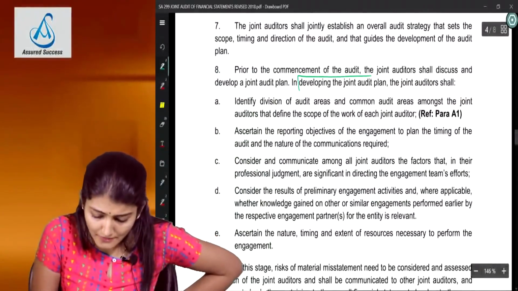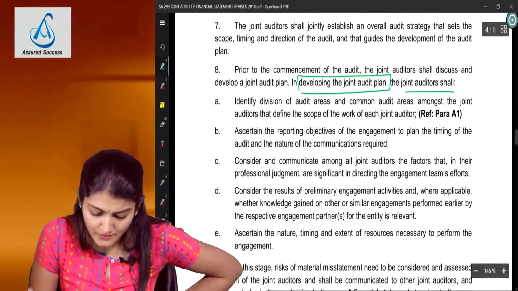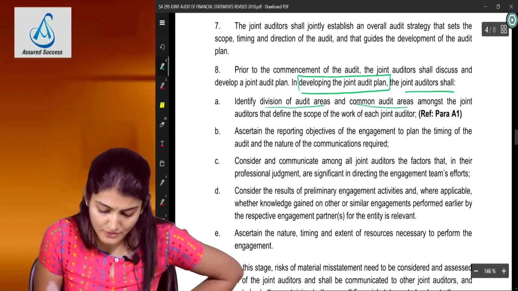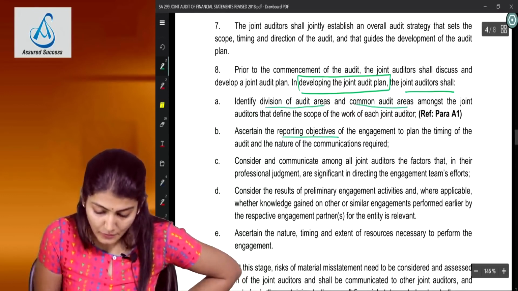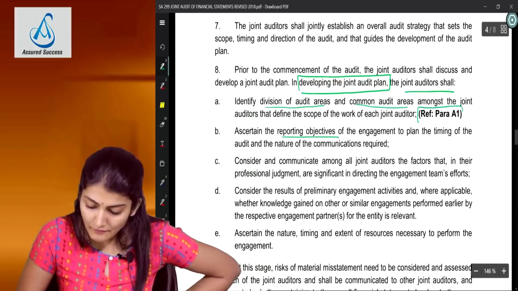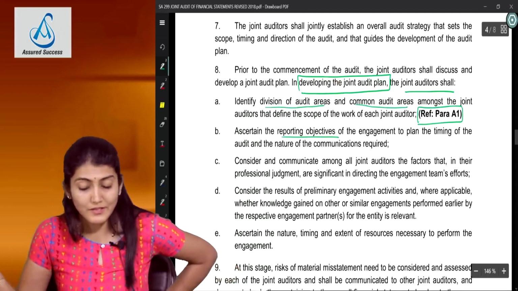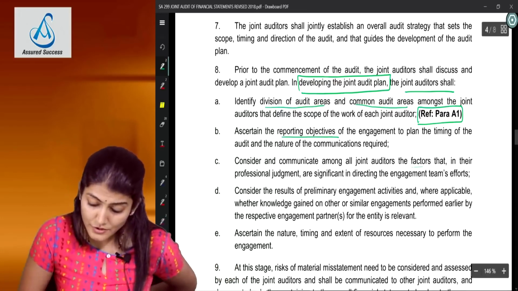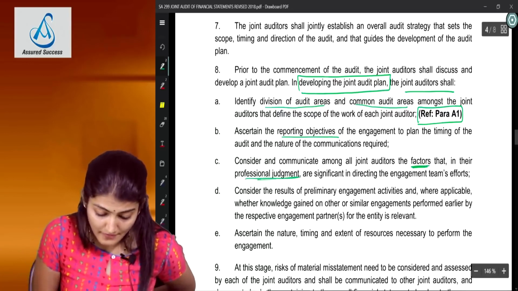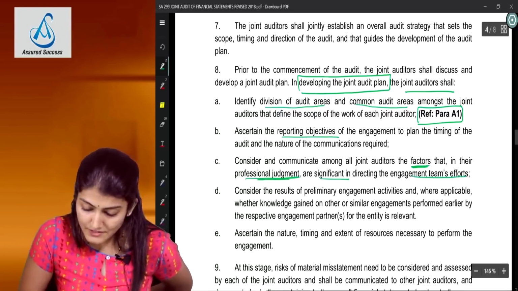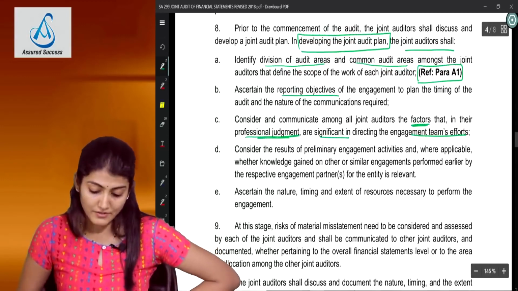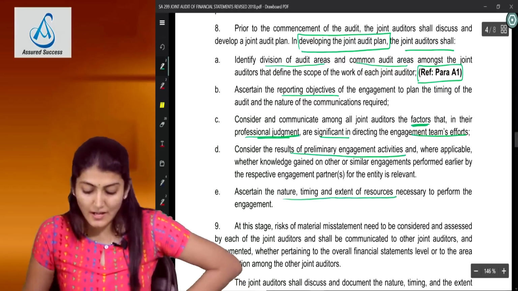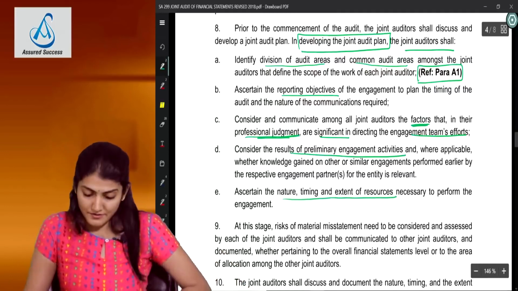In developing the joint audit plan, the joint auditor shall identify division of audit areas and common audit areas, ascertain the reporting objectives, and this refers to para A1, I will take you to para A1 later also. Consider and communicate among all the joint auditors the factors that in their professional judgment are significant in directing the engagement team's effort, and the results of preliminary engagement activities and the nature, timing and extent of resources required.